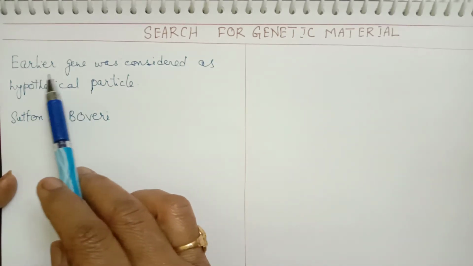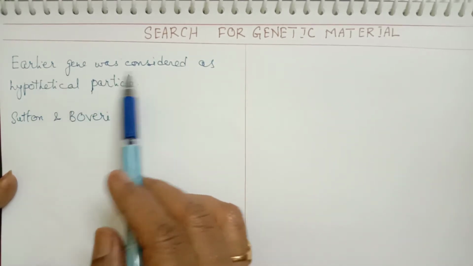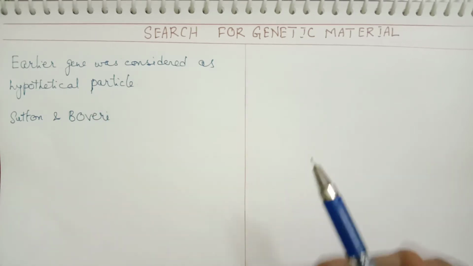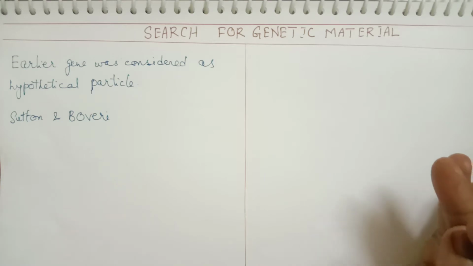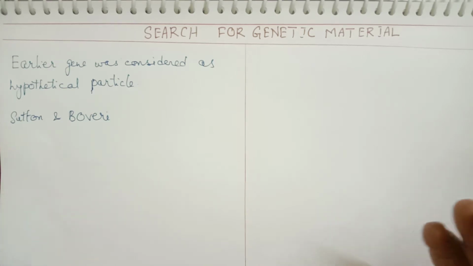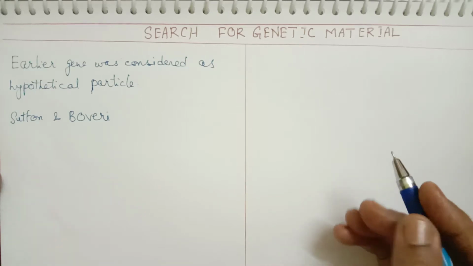In the earlier studies, the gene was considered only a hypothetical particle. It was not given any particular position or structure; it was just an assumption.